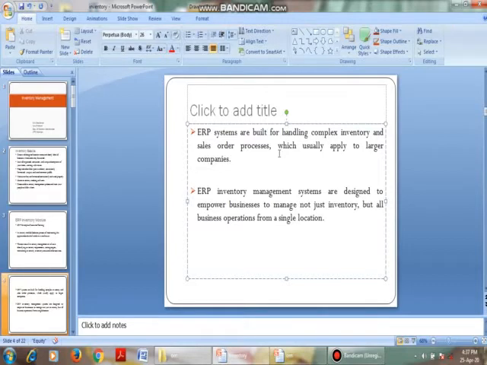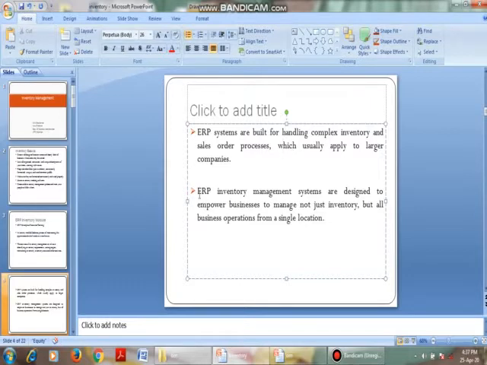After 2 days, your product is dispatched and shipped, and you receive it today by 10 o'clock, and then you get a thank-you for your order. That is a continuous process. No one is entering or giving the information. It is the process that handles complex inventory, which usually applies to large companies.